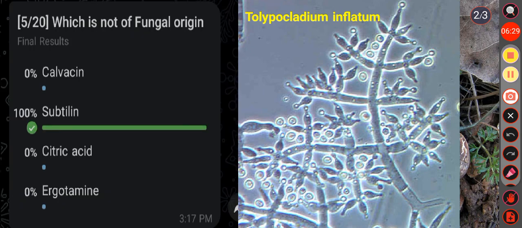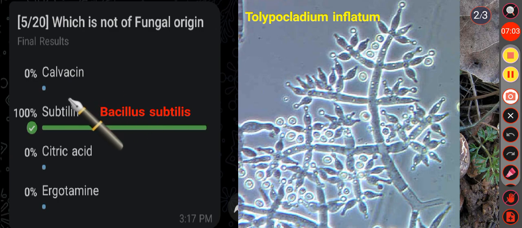Okay. Then next question, which is not of fungal origin? Option A Calvacin, option B Subtilin, option C citric acid, option D ergotamine. Here the correct answer is option B, that is Subtilin. Why? Remember, Subtilin is a type of peptide antibiotic produced by the bacterium Bacillus subtilis. Okay, so Subtilin is of bacterial origin, not of fungal origin.